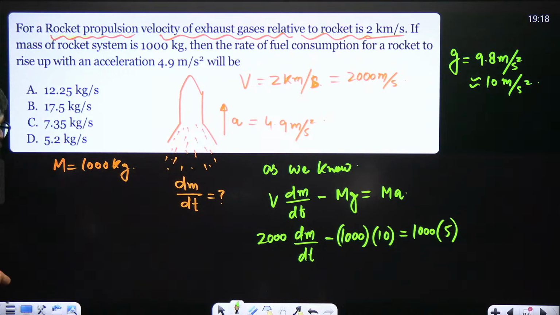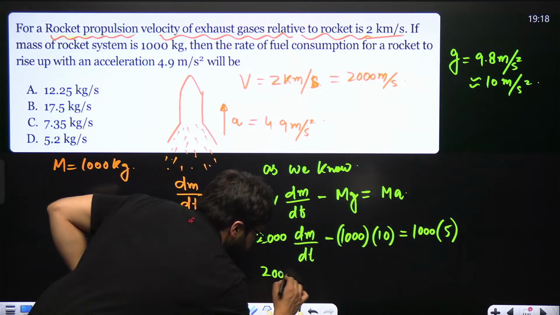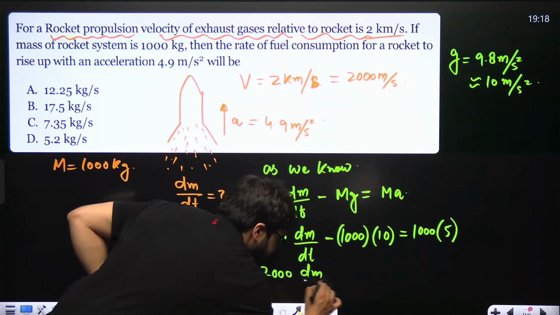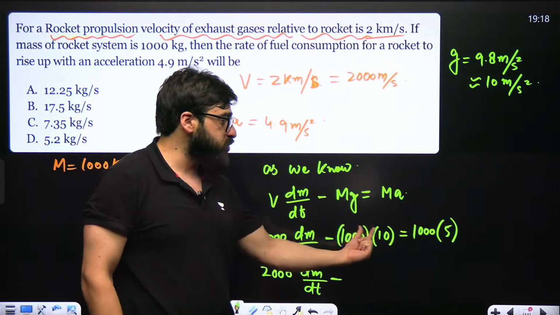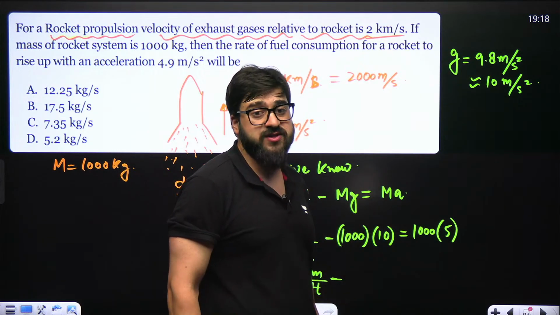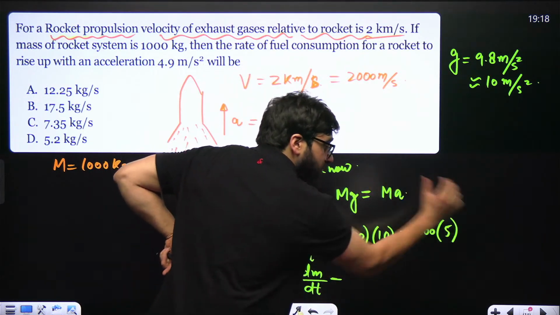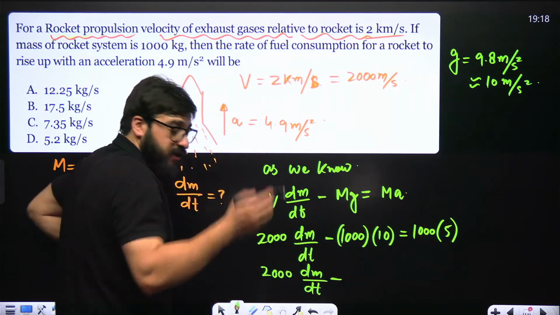Now, my dear friends, this will be 2000 dm divided by dt. Then I'll write minus 1000 into 10, that will be 10,000. 1000 into 5 is 5,000. If I take it over there, it will become 5,000 plus 10,000 is equal to 15,000.